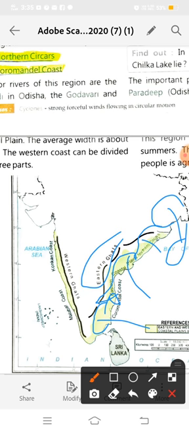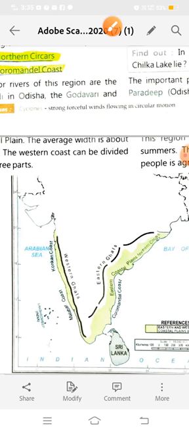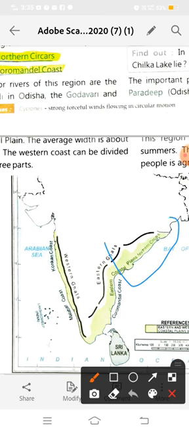So what are the Northern Circars? It means the upper part of the eastern coastal plain. The major rivers of this region are the Mahanadi in Odisha. Here is Odisha. The Godavari and Krishna are in Andhra Pradesh, and as you know, the Krishna river makes the southernmost delta in India. And the Kaveri is in Tamil Nadu.